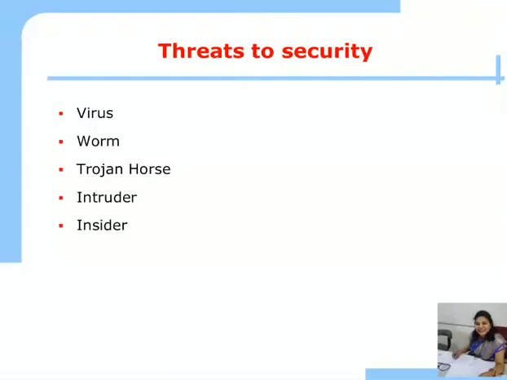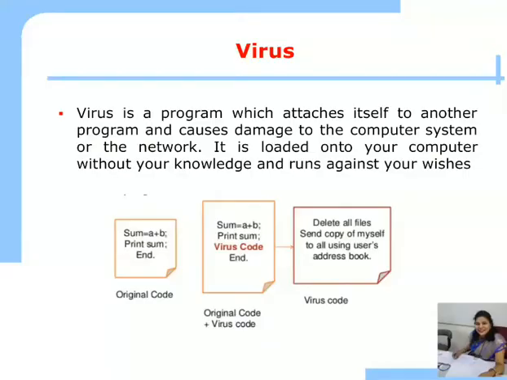Threats to security. These are the five threats to security: virus, worm, Trojan horse, intruder and the insider. Let us understand the virus first. So what is virus? It is a program which attaches itself to another program and causes damage to the computer system or the network. A virus is not a self-executed program. It is loaded onto your computer system without your knowledge and runs against your wishes.